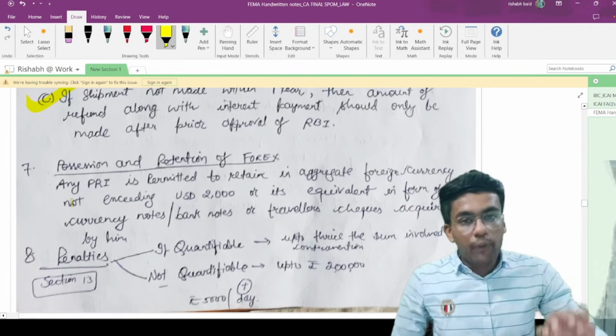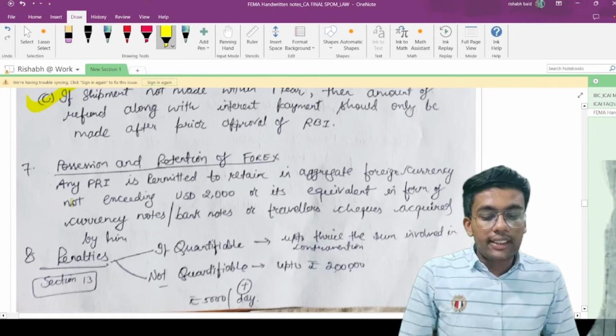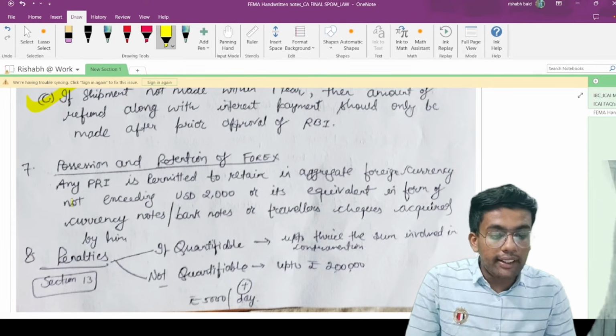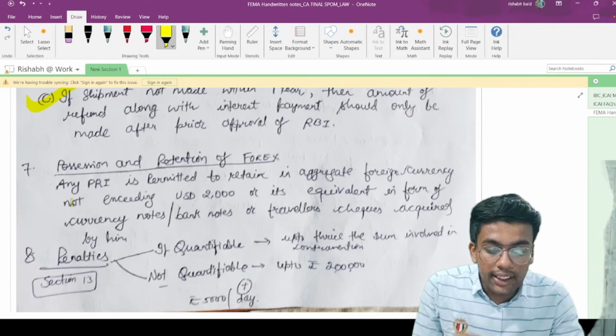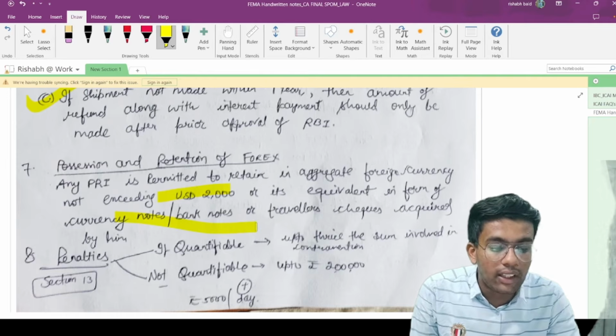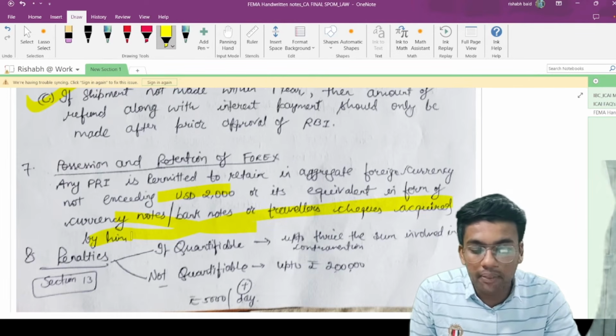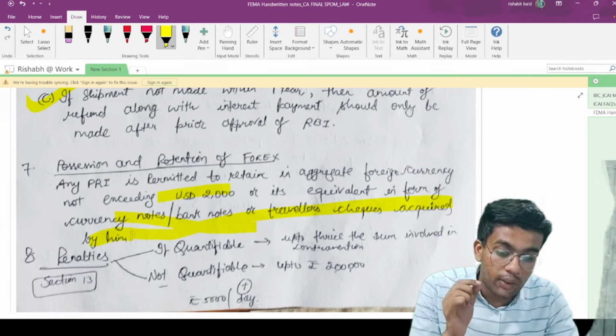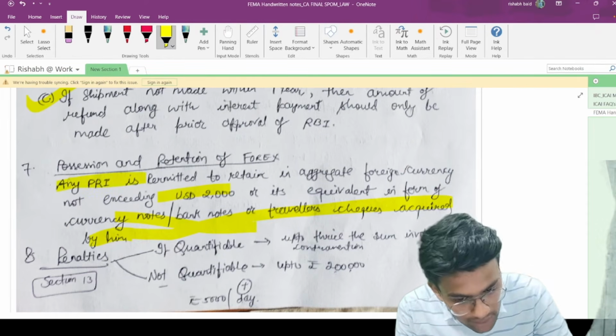Now the next point talks about possession and retention of forex. Any person resident in India is permitted to retain in aggregate foreign currency not exceeding $2,000 or its equivalent in the form of currency notes, bank notes, traveler's checks acquired by him. So a maximum of $2,000 you can hold. This is for any person resident in India.